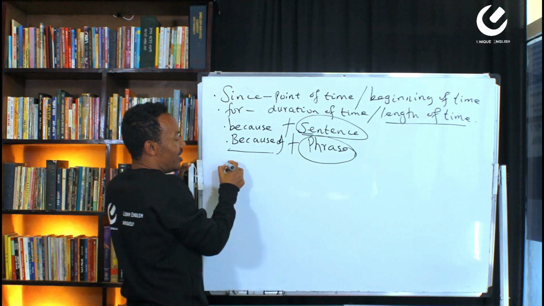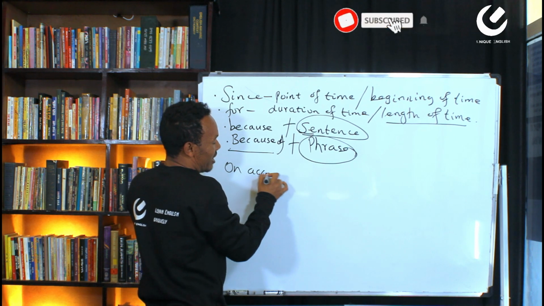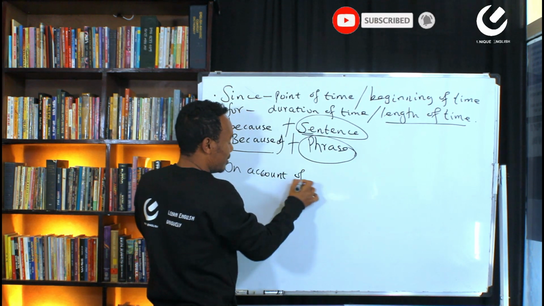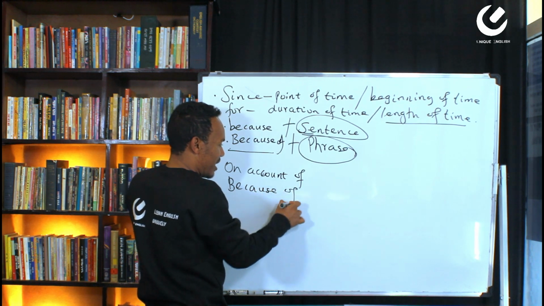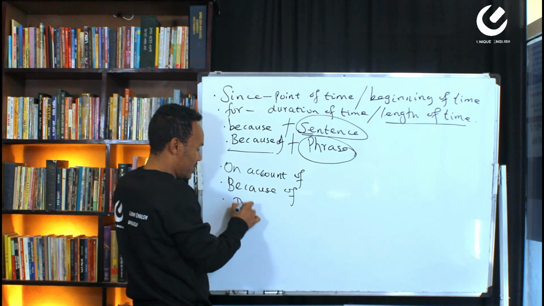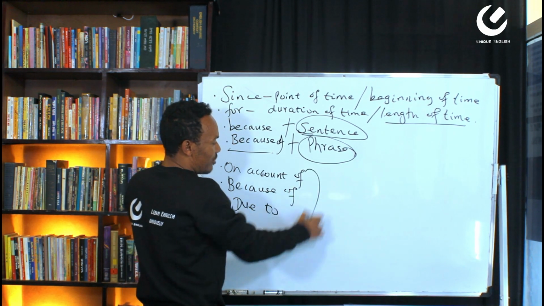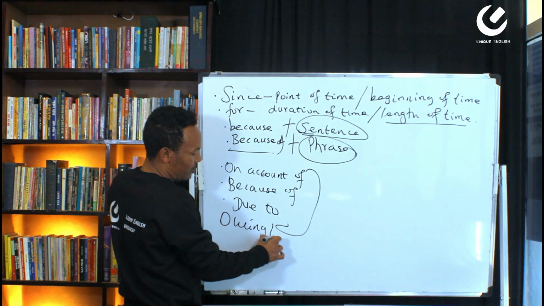Because of, on account of, due to, owing to: these are followed by phrases.